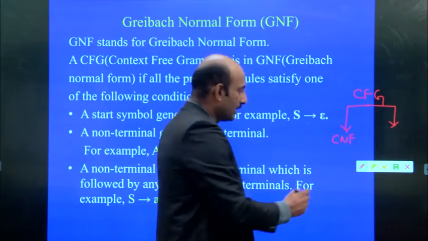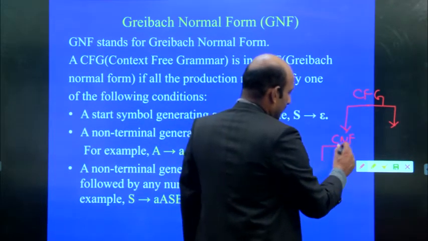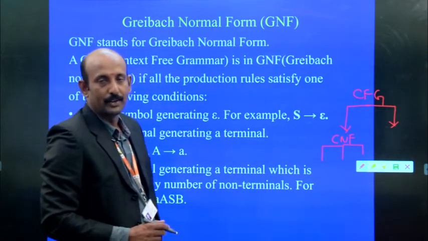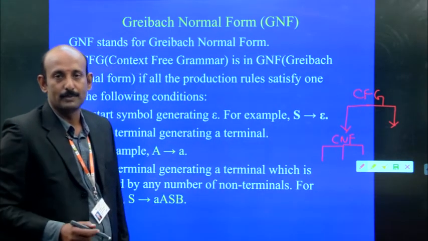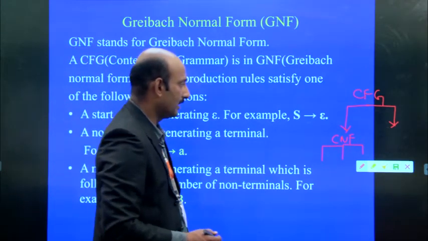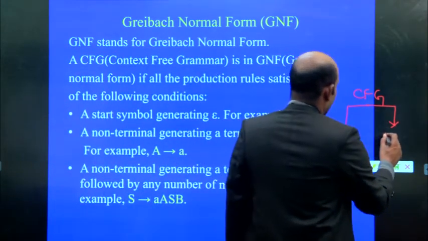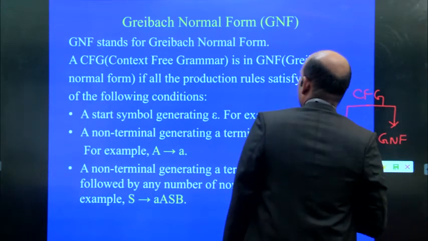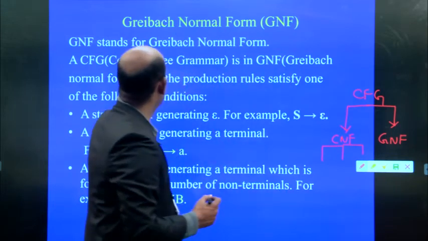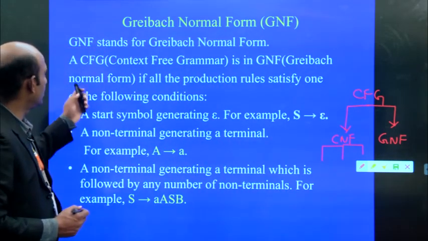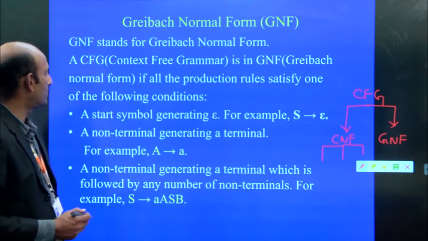In this Chomsky normal form, we have 3 methods: eliminate the unit productions, eliminate epsilon productions, and eliminate non-generating symbols, likewise. Here we can go for GNF, which is called the Greibach normal form.